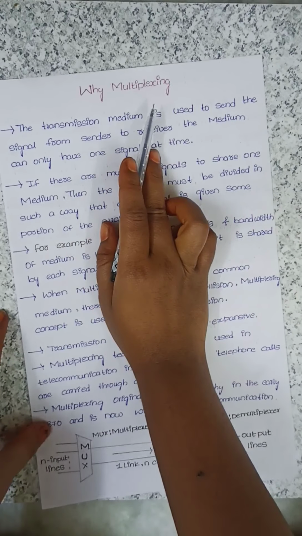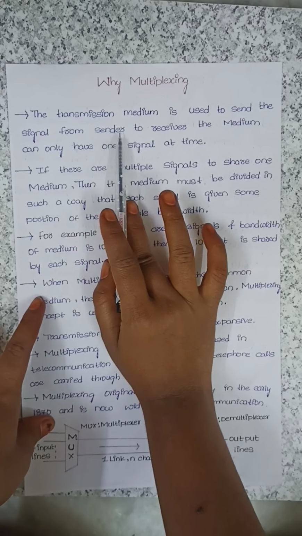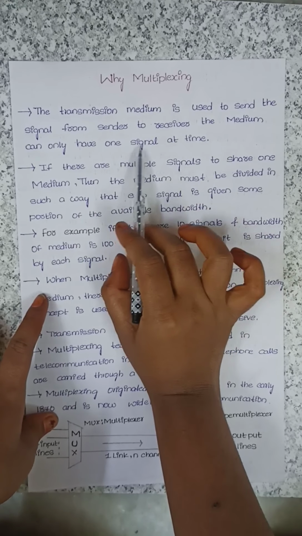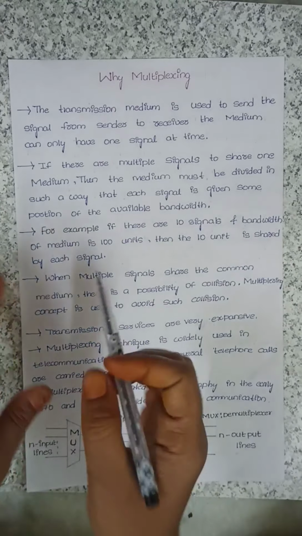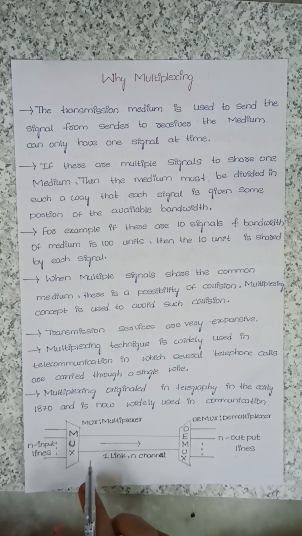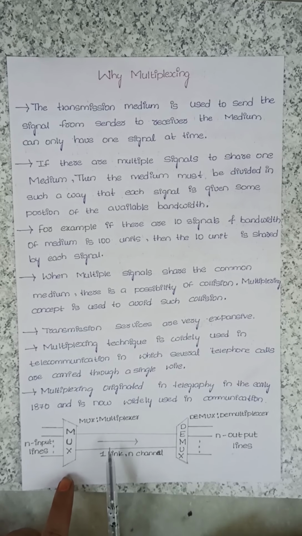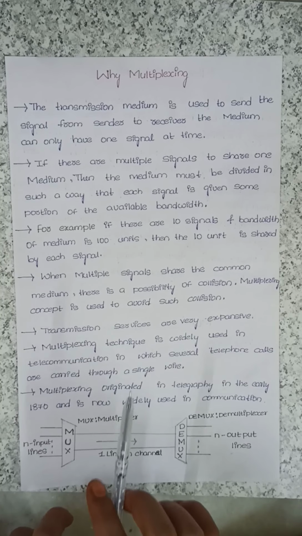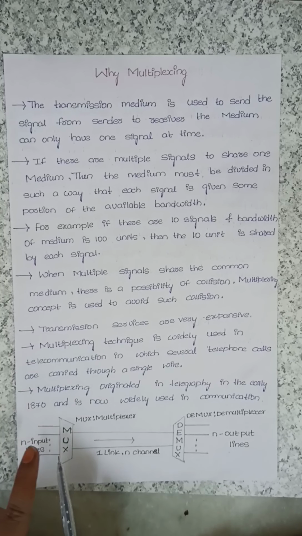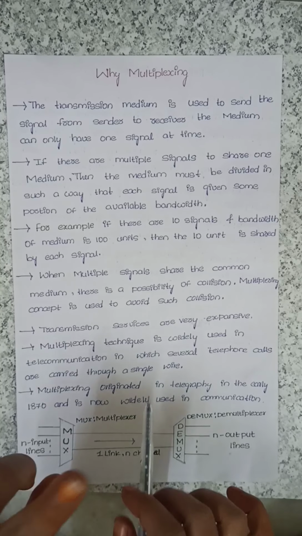Why do we use multiplexing? The transmission medium is used to send the signal from sender to receiver. The medium can only carry one signal at a time. Here the transmission medium sends the signal from one sender to the receiver, and we are sending only one signal at a time.